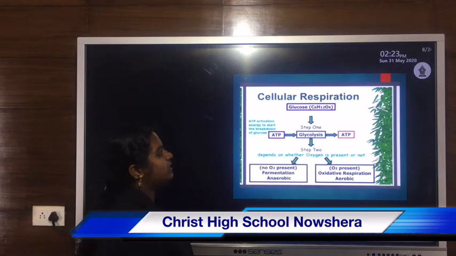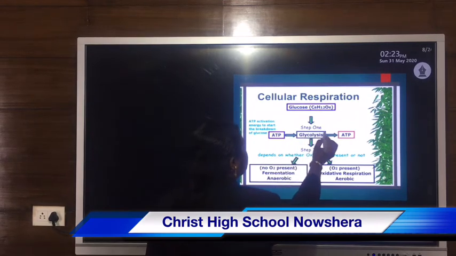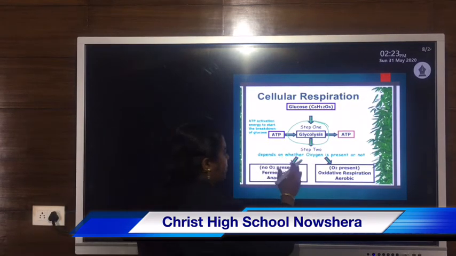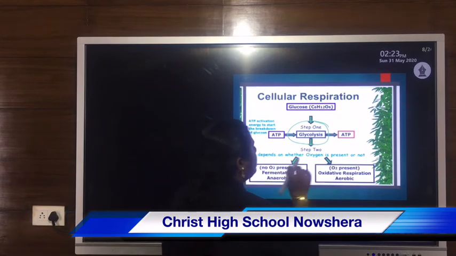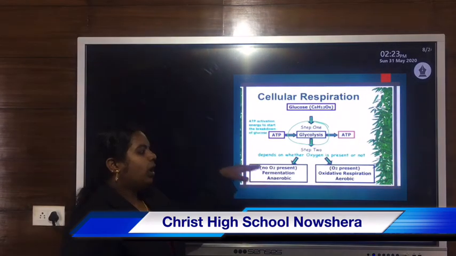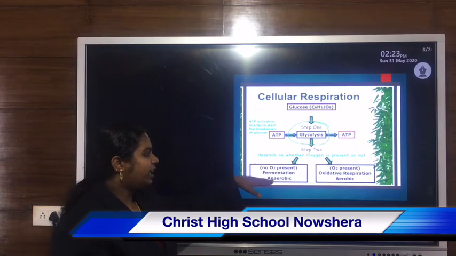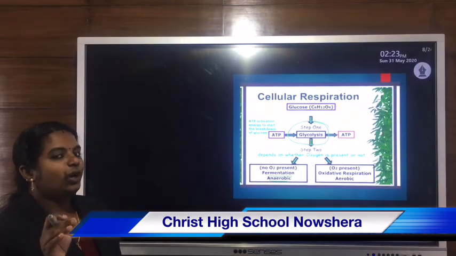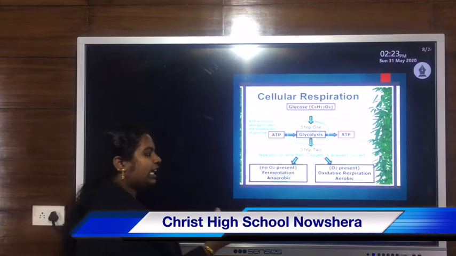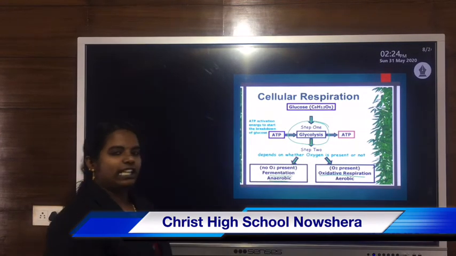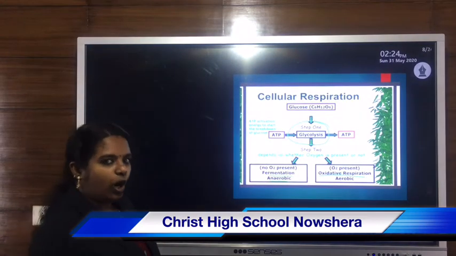So during this process, breakdown of glucose takes place. That is the first step, and that process is known as glycolysis, that means splitting of glucose. And step 2, the Krebs cycle, depends upon the presence or the absence of oxygen. If oxygen is absent, then it is known as anaerobic respiration or fermentation. Then the second type is known as aerobic respiration, or another name, oxidative respiration, that means the presence of oxygen.